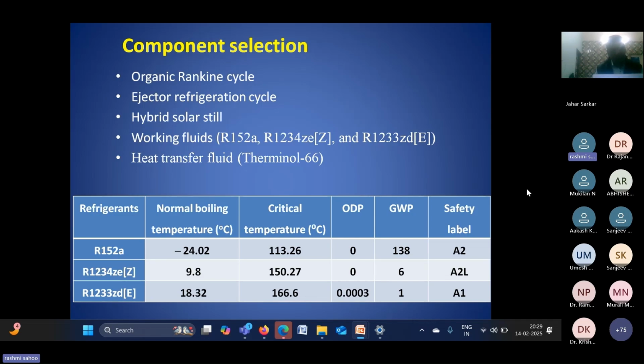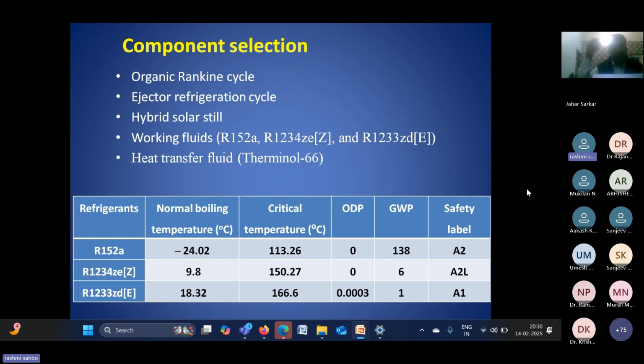Like in a refrigeration system also, depending on the environmental effect, the refrigerant is continuously changing. If you see the previous 100 years, what has been the change of refrigerant? Time to time some issues are raised, and depending on that the refrigerant is changing.